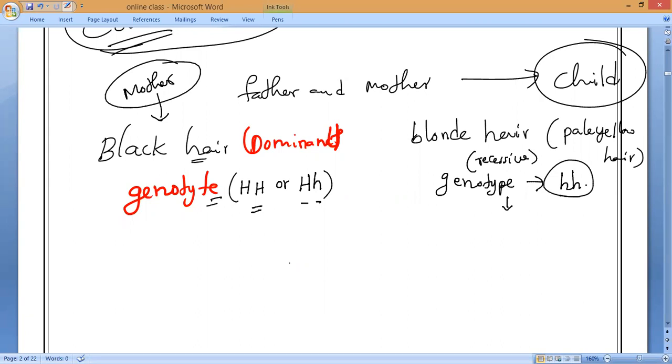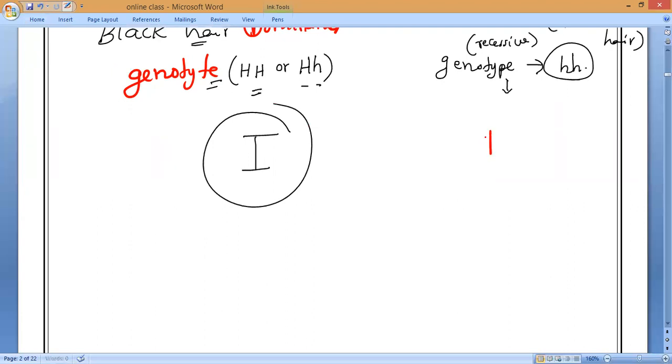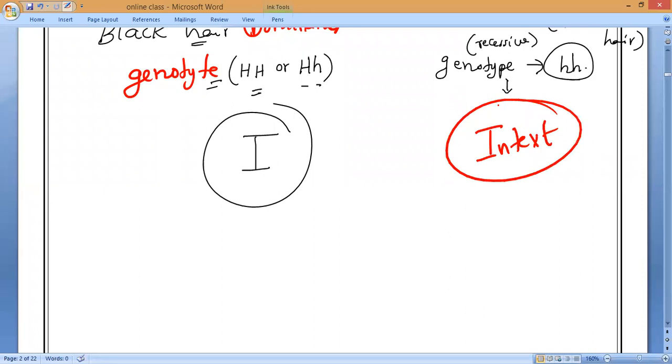The gene which controls the blood group is always represented by capital I. Please all of you remember that. You can see this in the NCERT in-text questions. So what is the letter responsible for the blood group? Yes, capital I is responsible for the gene which represents the blood group.